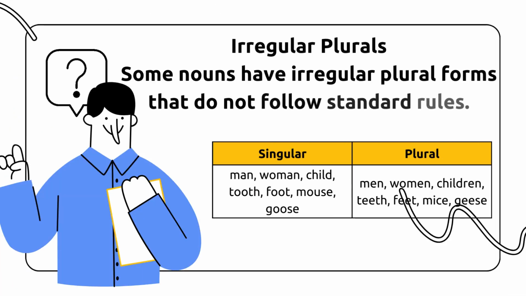Irregular plurals. Some nouns have irregular plural forms that do not follow standard rules. For example, man, men, woman, women, child, children, tooth, teeth, foot, feet, mouse, mice, goose, geese.